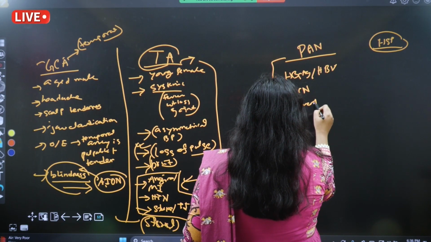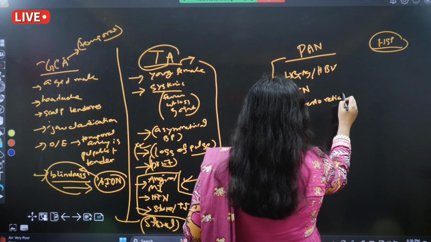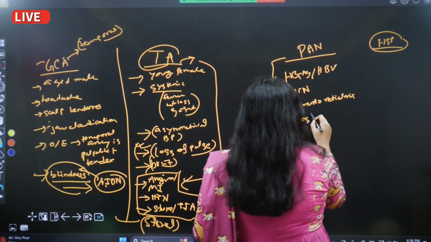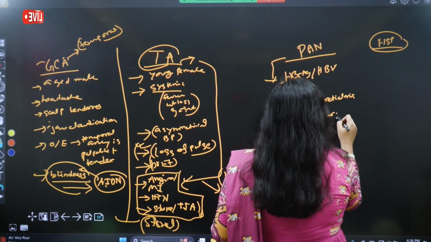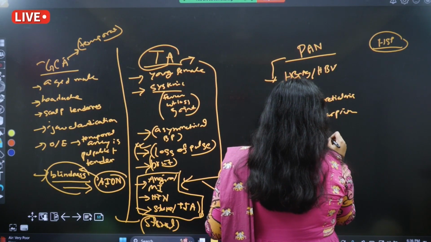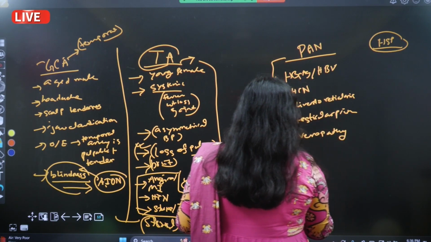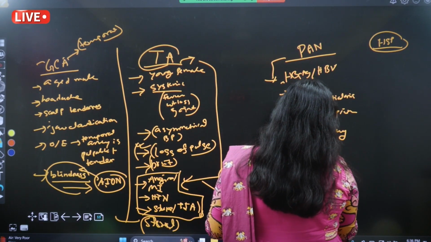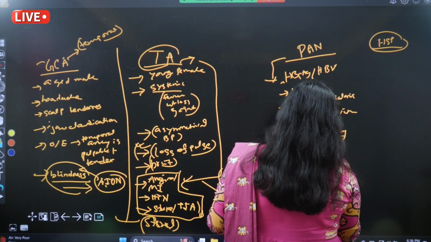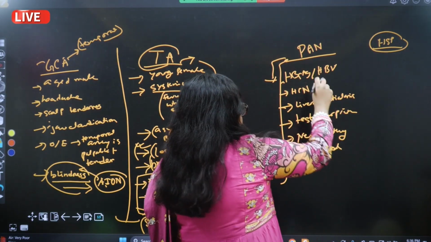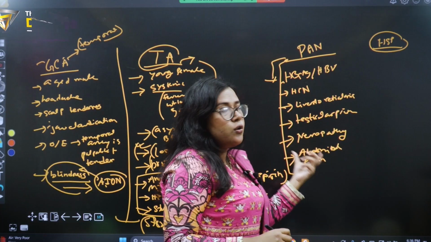Livedo reticularis, a skin manifestation. Look for testicular pain in case of a male. Look for whether any neuropathy is present or not. And look for any abdominal pain, which can be due to mesenteric ischemia. So these are basically the polyarteritis nodosa diagnostic clues.